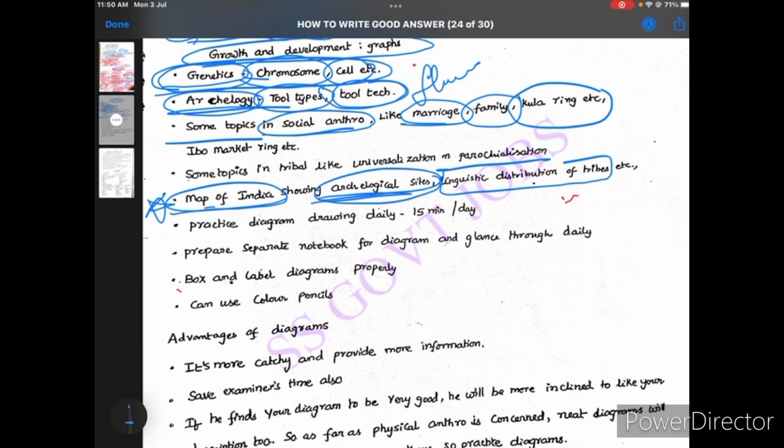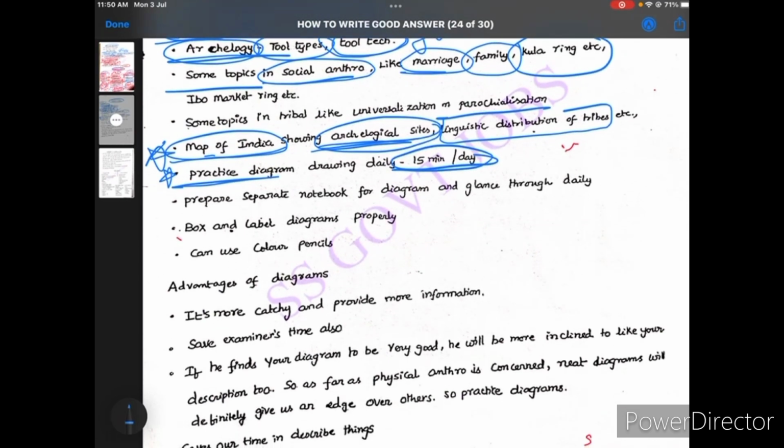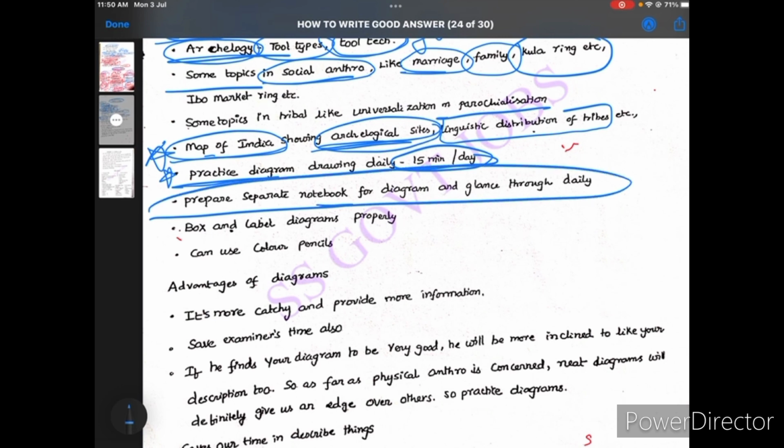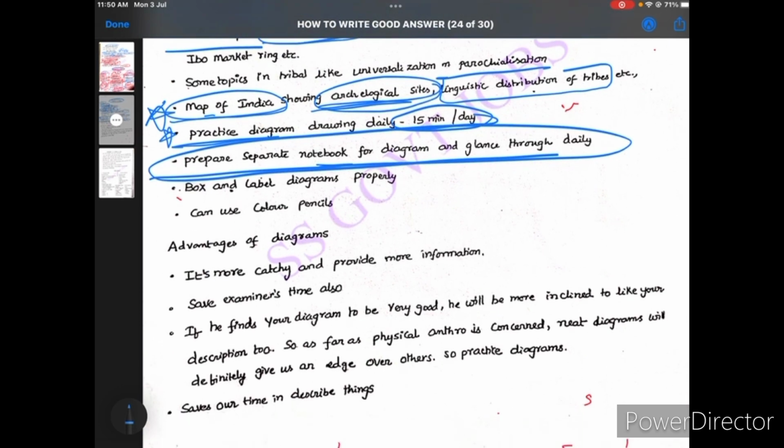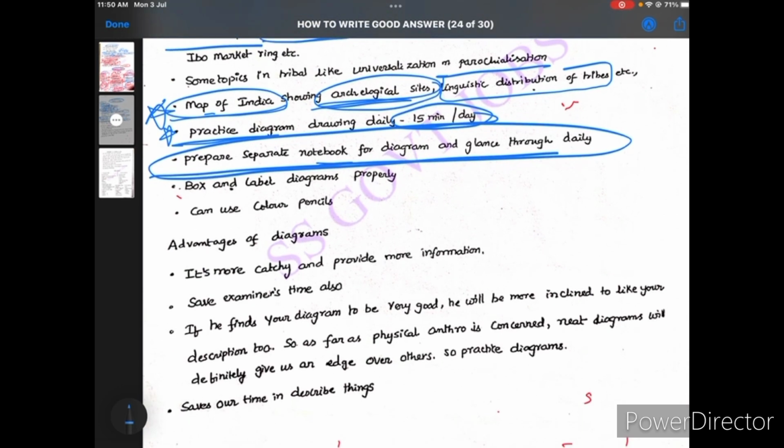It will be useful. And I am giving one suggestion: practice diagrams daily, at least 10 to 15 minutes. Okay, and after that make short notes, and separate notes for diagrams, and just go through those diagrams daily, just 5 to 10 minutes. It will be very useful and you can remember very easily.